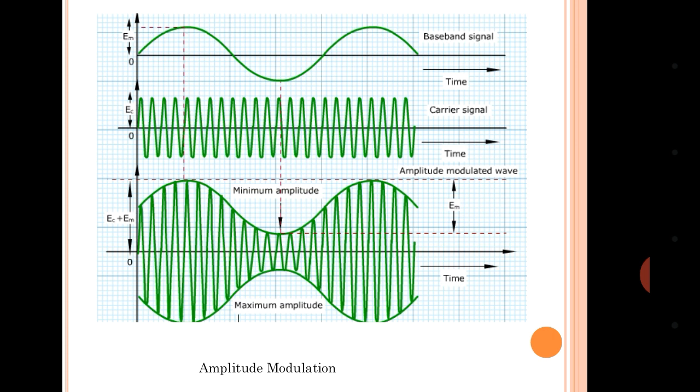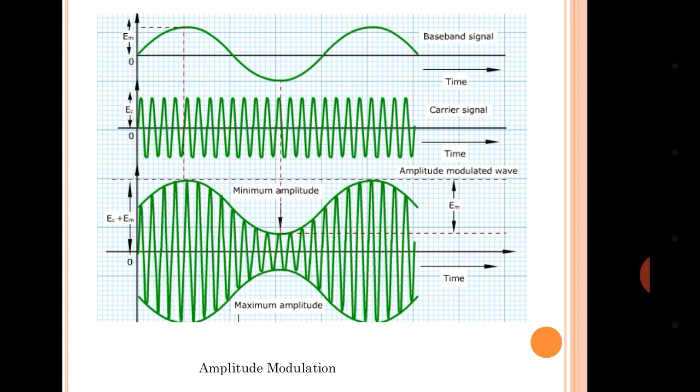So as I told you, always the parameter of the carrier signal is changing with respect to the modulating signal. So this is amplitude modulation. You can just imagine there is a baseline at EC. While drawing the third waveform, imagine EC as a baseline, and on that baseline you can draw the EM signal. So EM is superimposed on EC, and you will have EM plus EC, which is the maximum amplitude, and the minimum amplitude is EM minus EC, right? So this is nothing but amplitude modulation.